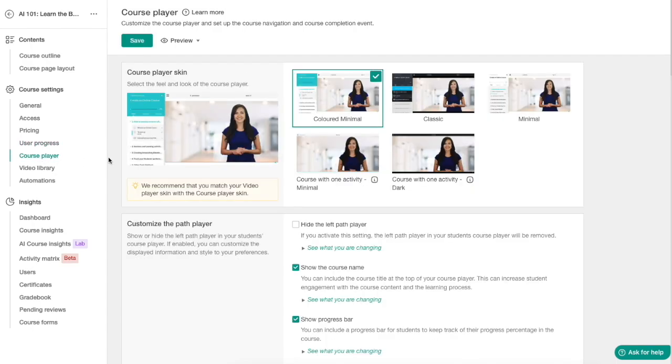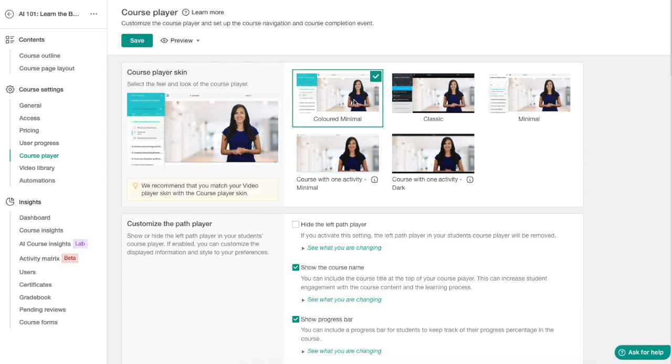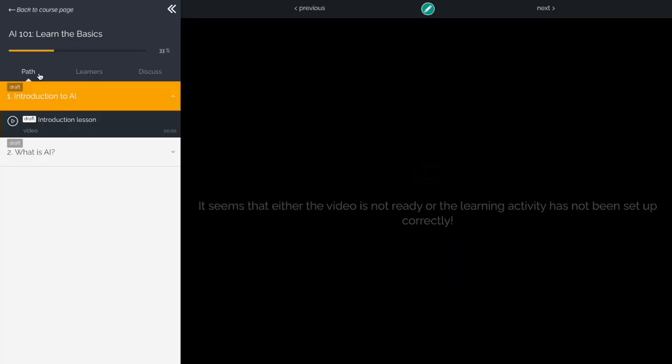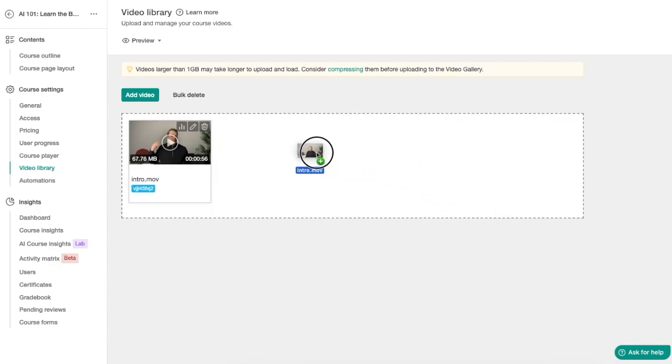Then you have the course player options. For example, I like the classic one a bit more than the colored minimal. I think this looks better, so we can save that one as well. And always when you do these changes, you can do the preview, for example, preview course player. And now you see that the colors are quite a bit different than the last time when I previewed this course. Then you can do the video library. So here you can upload your videos. So instead of uploading them directly to those lessons that you create or to those activities, you upload the videos here by dragging and dropping them around.